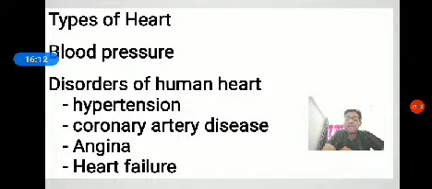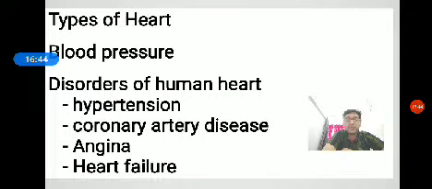The effect of hypertension is that it harms the heart, brain, kidney, and can cause stroke, etc. Medical science cannot cure hypertension. It can be controlled in a number of ways: reduction of body weight, regular exercise, restriction of sodium, stopping smoking, and practicing relaxation, yoga, meditation. So these are the aspects to reduce hypertension.